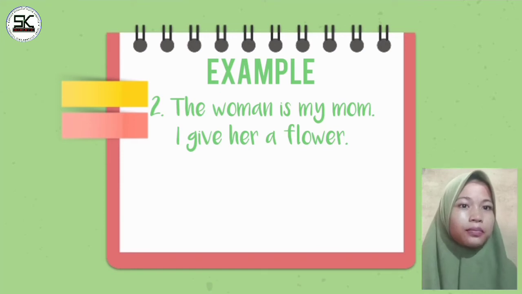The woman is my mom. I give her a flower. In the first sentence, the object is my mom, and the object in the second sentence is her.